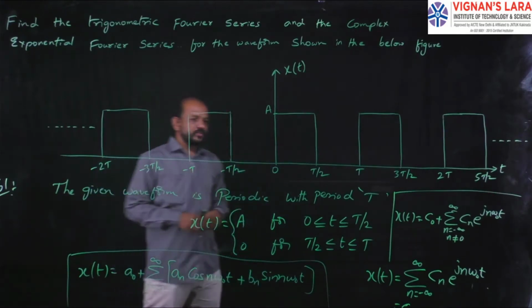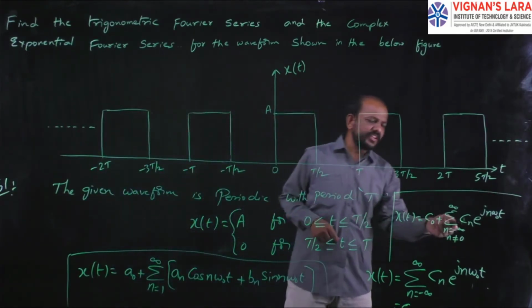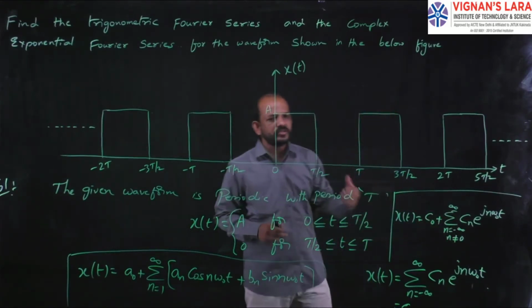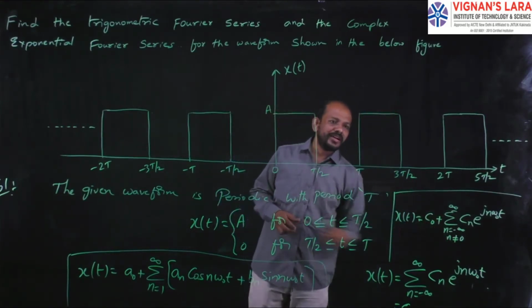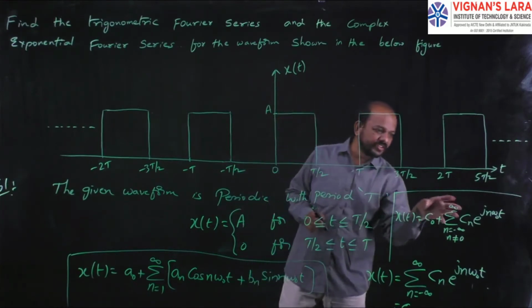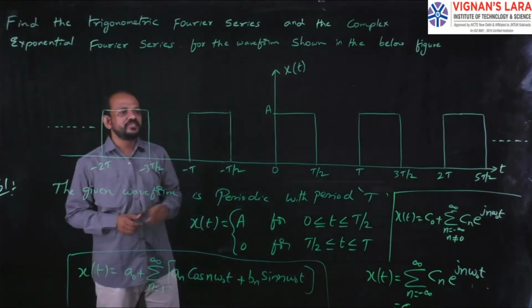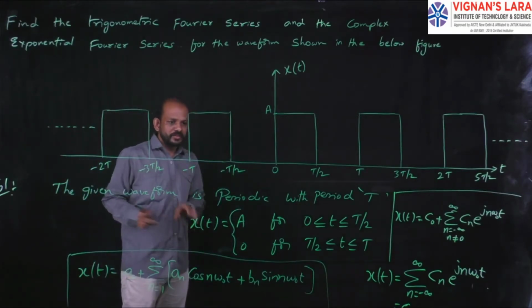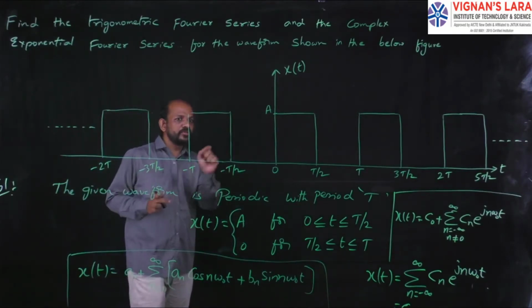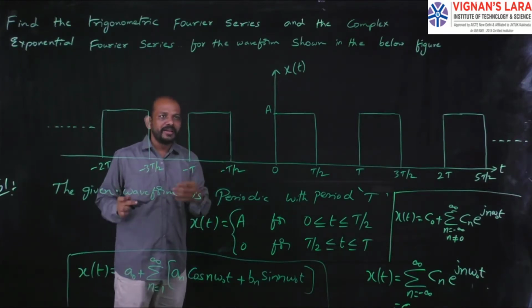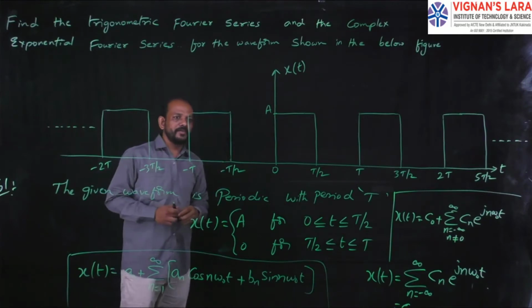Okay. So here also I have the formula for Cn. If I have the formula for Cn, I have the formula for C naught also. So using those formulas, I can find these values, and I substitute the values of C naught and Cn in this equation, and I will get the complex exponential Fourier series of the given waveform. So this is how to do the given problem. This is the solution approach for the given problem. Now I will explain step by step. Okay.